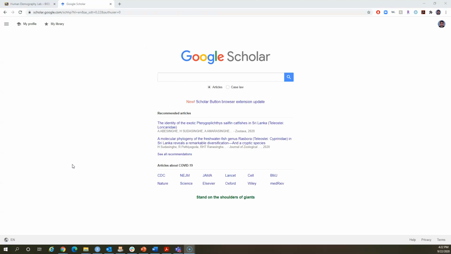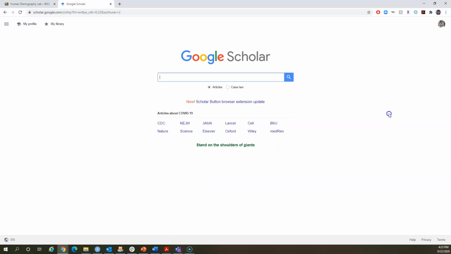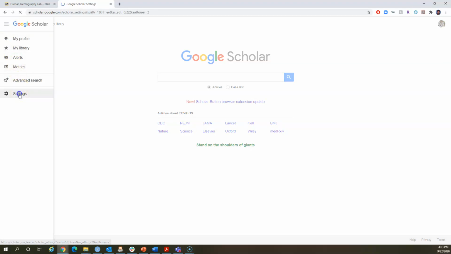Okay, so I'm in Google Scholar. What I'm going to do is, first, log in to Google Scholar using my BSU account. Look over here, I'm looking at my BSU account. I am logging in. The first time you do this, you might have to enter your credentials, the same password that you use for accessing email. And now, how do I connect my BSU Maxwell Library links? What you need to do is look at these three lines at my left-hand corner, click on that, and then I'm going to go to settings.